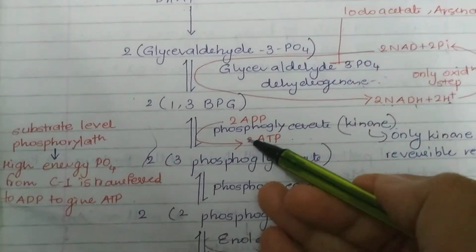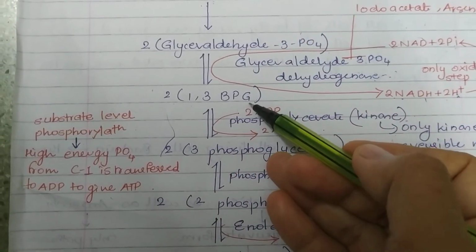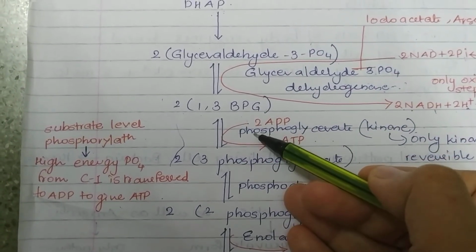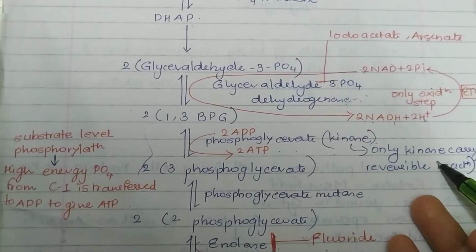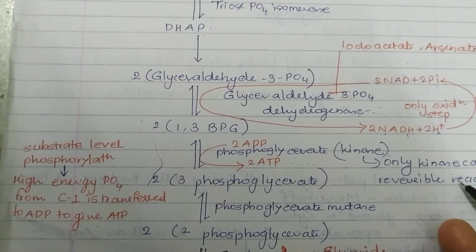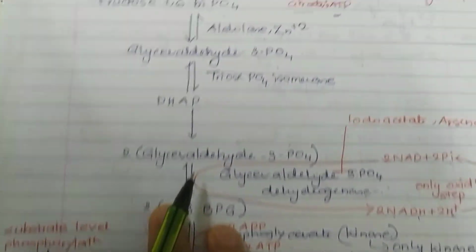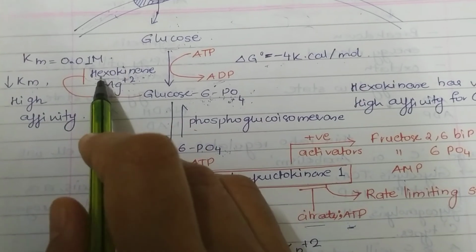enzymes. Later, 2 molecules of 1,3-bisphosphoglycerate will be converted to 2 molecules of 3-phosphoglycerate with the help of the enzyme phosphoglycerate kinase, and this is the only kinase which can carry out a reversible reaction. Whereas the first step which we saw is the hexokinase.